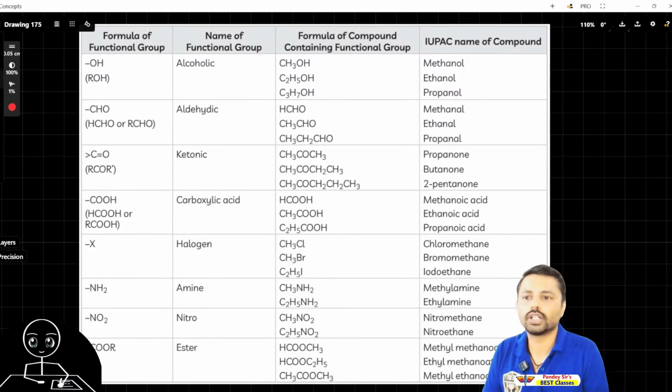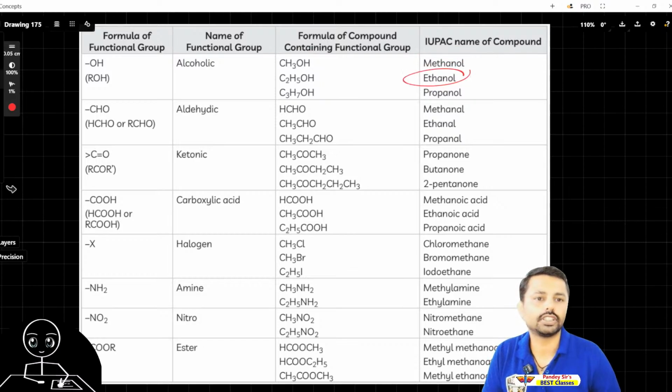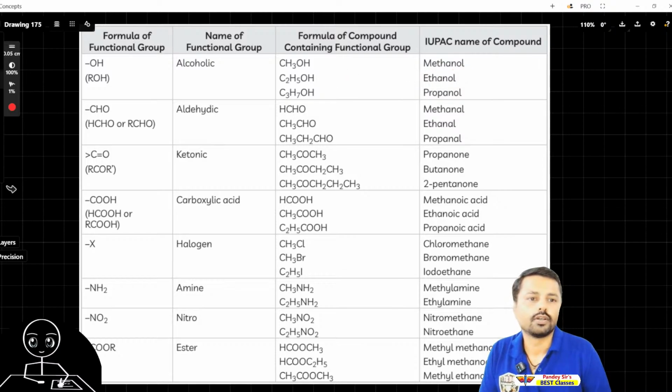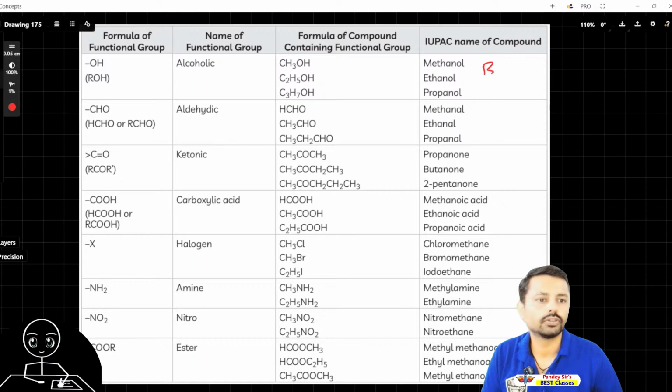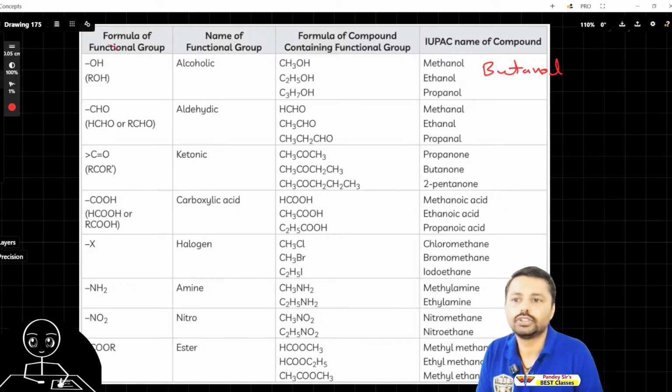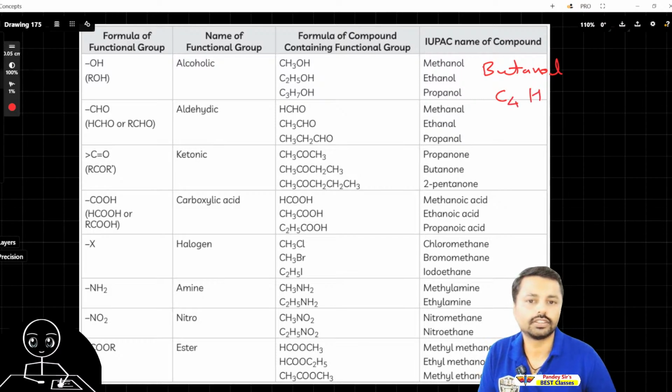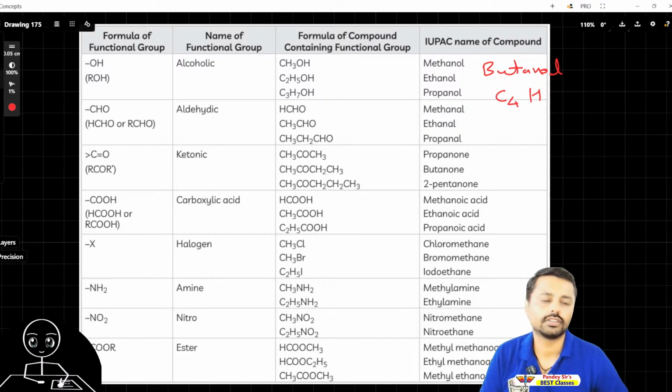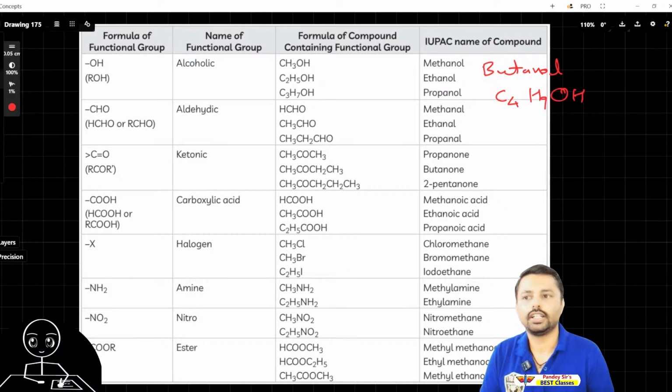So this one is for alcohol, and examples are methanol, ethanol, propanol, and butanol we can have. In butanol we will have this OH group in butane. Butane is C4, and H should be 9. So C4H9OH.